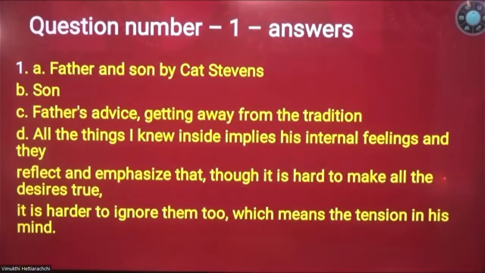So the poem is Father and Son. I have explained the main theme, that is generation gap. And I explained about Cat Stevens as well. The song is very popular because of the movie Guardians of the Galaxy. I think it is the second part, if I'm not mistaken. This song is used as one of the background songs. It is one of the most popular songs written and sung by Cat Stevens, who later converted to Islam as Yusuf Islam. If you have any questions, make sure to ask.